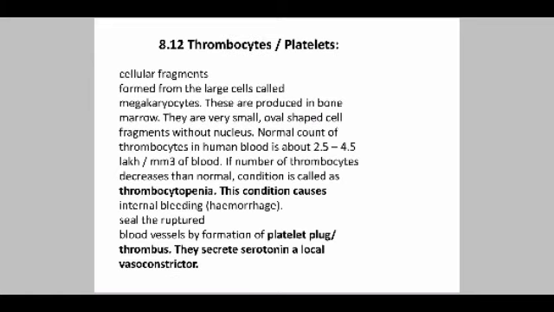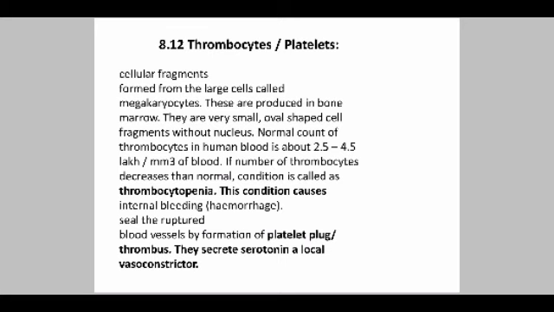Let's see thrombocytes or platelets. These are cellular fragments formed from large cells called megakaryocytes. They are produced in the bone marrow of our body and are very small oval shaped cell fragments without a nucleus. The normal count of thrombocytes in the human body is about 2.5 to 4.5 lakhs per cubic millimeter.